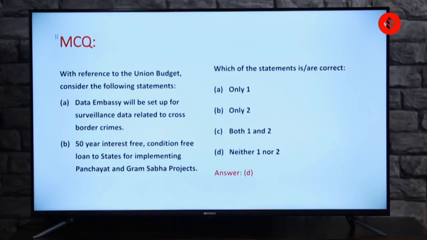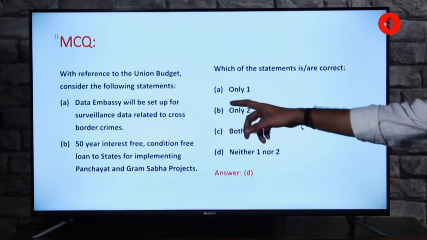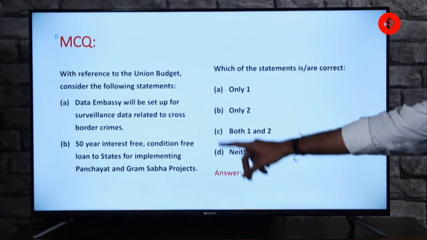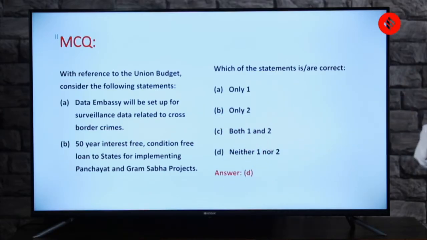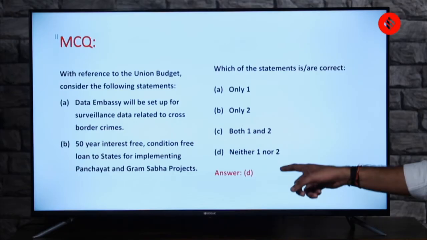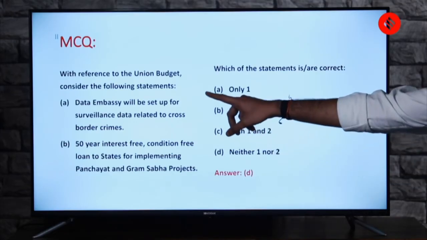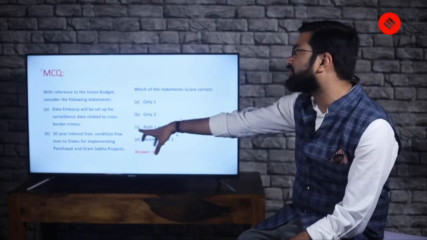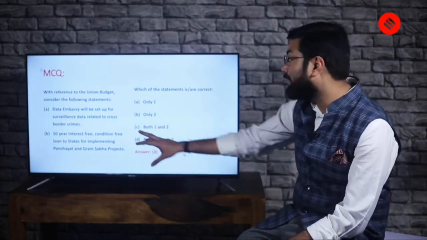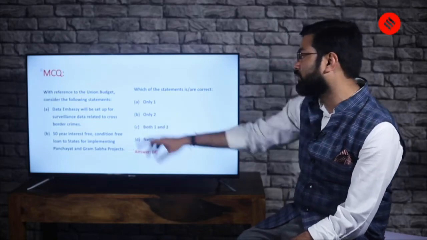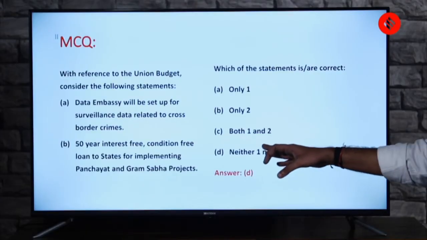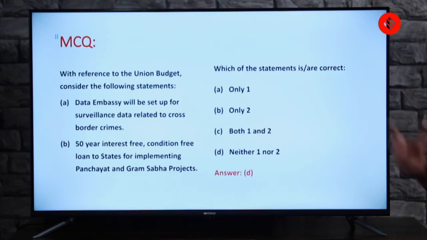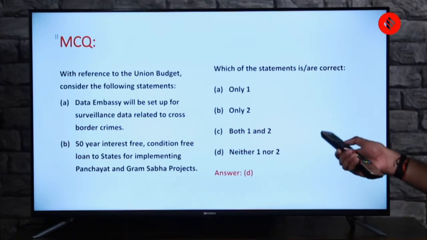So now, instead of giving you a correct answer, can you tell me what is wrong in A statement and what is wrong in B statement? Please comment in the box below. And let's see. The correct answer is D. But what is data embassy actually related to? And what is 50 years interest-free, condition-free loan to states related to? I'm sure you know what is wrong in it. So the correct answer here is that neither 1 nor 2 is correct. Both are wrong. But why they are wrong, that you have to comment in the box. If you have paid attention, you're definitely going to win this quiz.